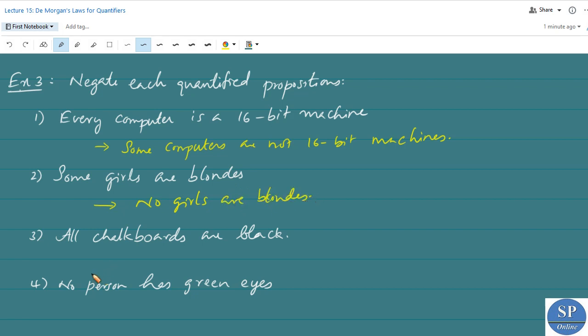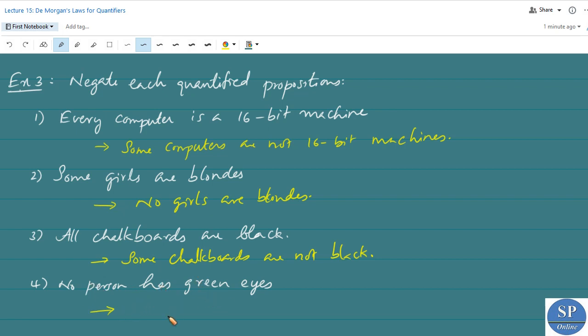Okay, then the third one: all chalkboards are black. So the negation will be, some chalkboards are not black. Clear? And the fourth one is, no person has green eyes. So what will be the negation of this proposition?